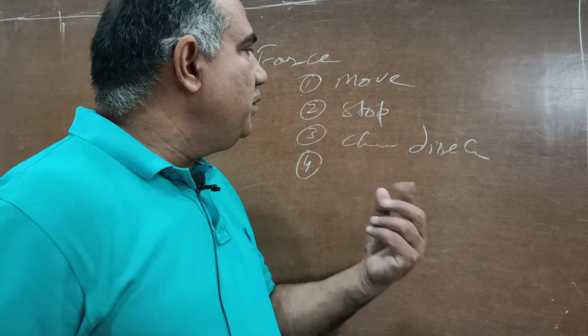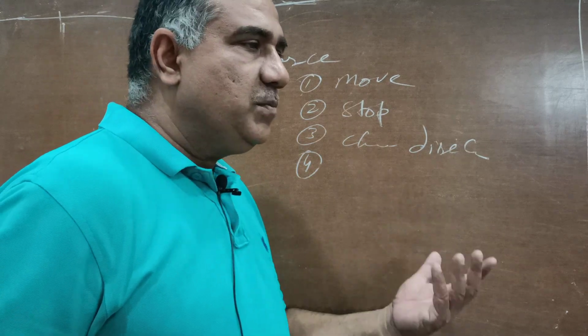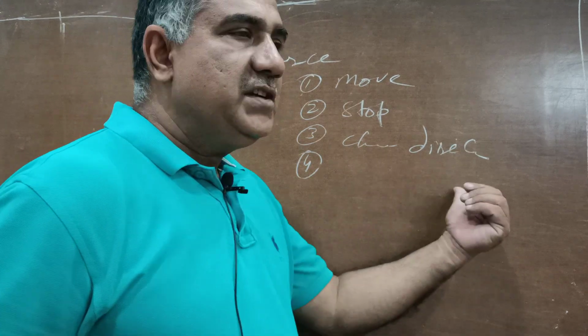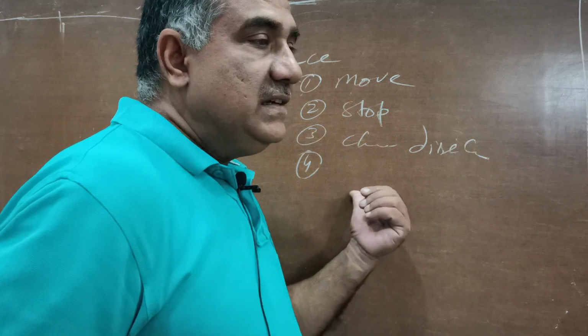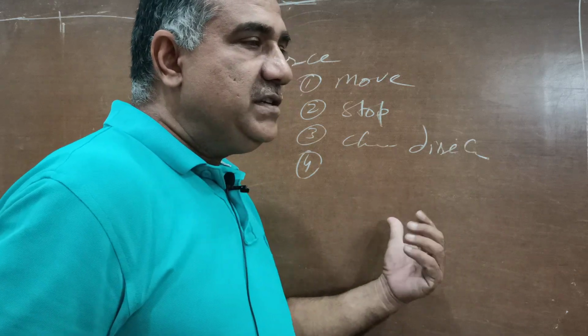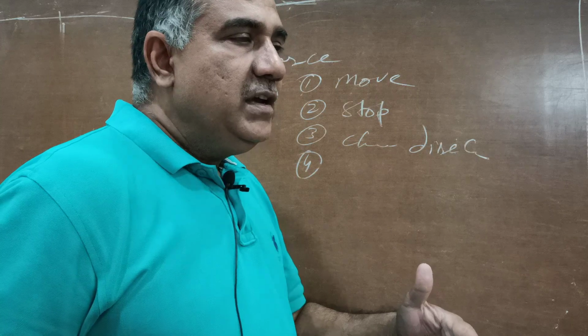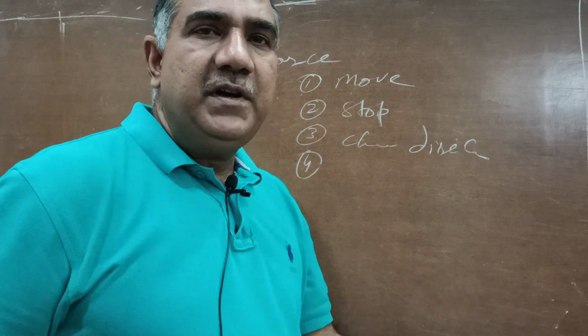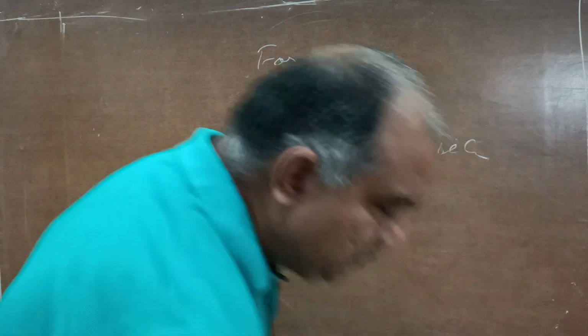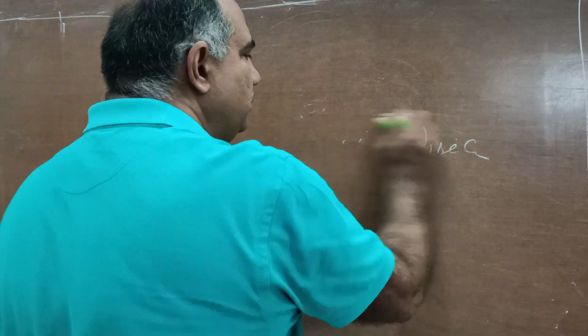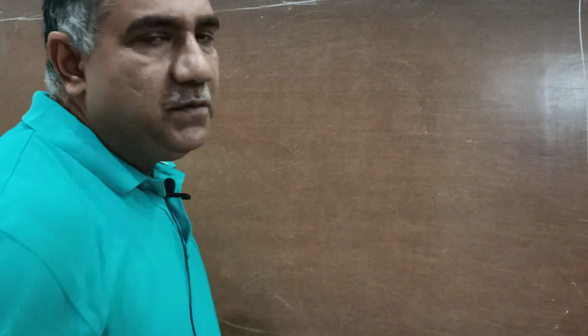So force can move a body which is stationary. Force can stop a moving body. Force can change the direction of a body. Force can change the speed of a body. Force can change the direction and speed both of a body. And also force can change the shape of a body. These were the things that a force can do. Now we will study balanced and unbalanced forces.